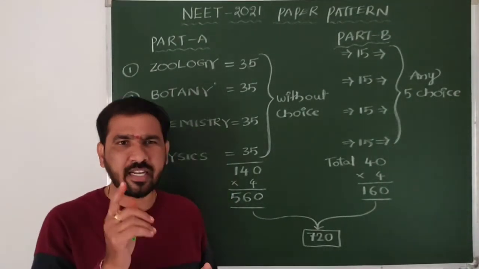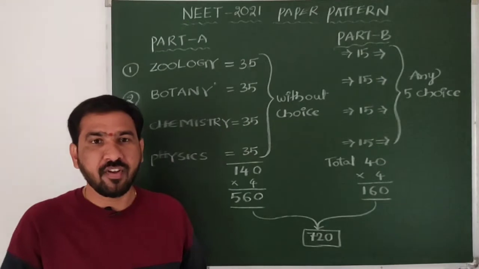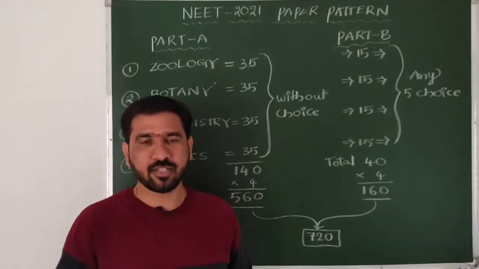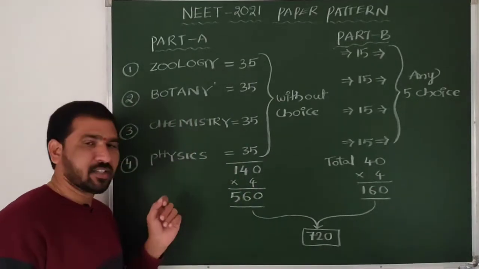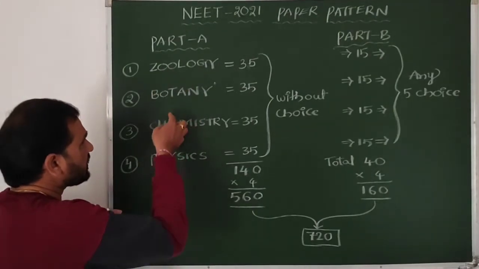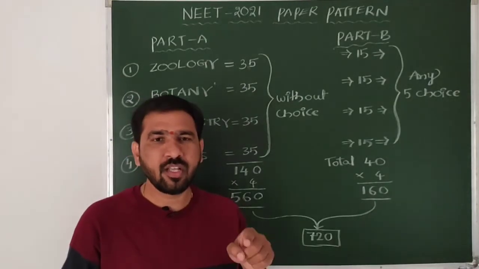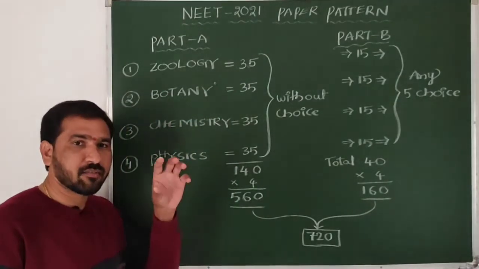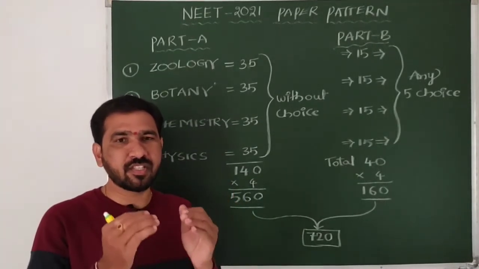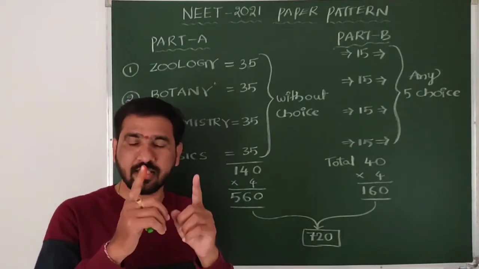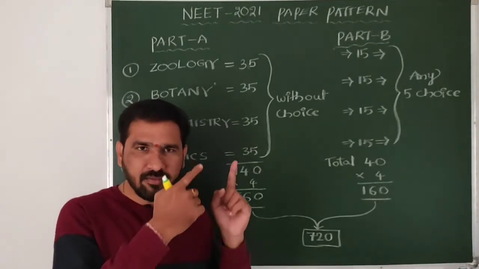More time is required to attempt the physics questions. Somewhat difficult questions are there. Generally, NEET students find only the physics subject difficult, na beta. That's why we need to use more time to attempt physics. So we need to attempt these three first within a short time, and only then can we attempt physics using somewhat more time. For the physics subject we need to preserve some more time. Is it clear? That is also very important, time management. So as part of that time management I gave this order.